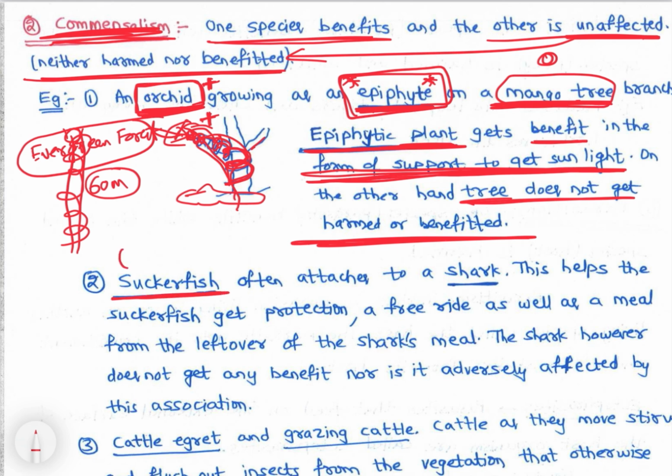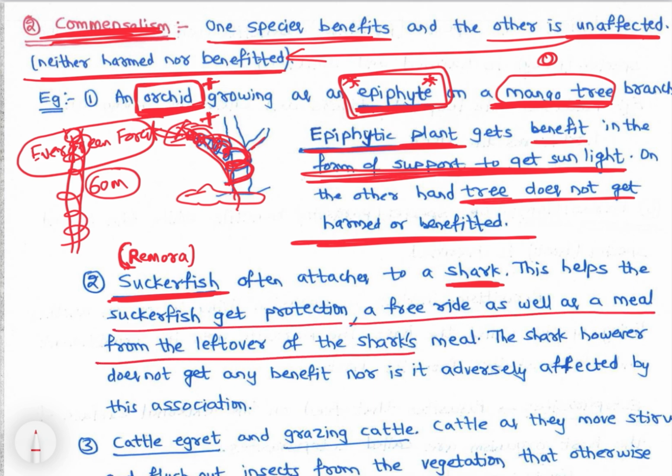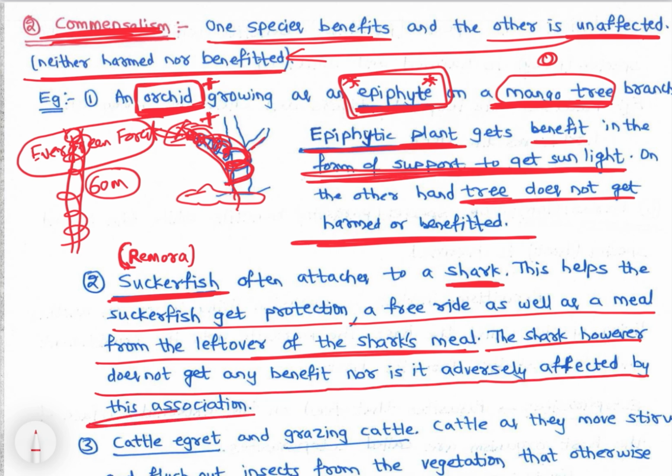Suckerfish, or it is also called remora fish, right? You can write it here. Remora fish is a very specific species. So the suckerfish or remora fish often attaches to a shark. This helps the suckerfish get protection, a free ride, as well as a meal from the leftovers of the shark's meal. The shark however doesn't get any benefit, nor is it adversely affected by the association. So let's watch a video where we discuss this symbiotic relationship of the suckerfish.